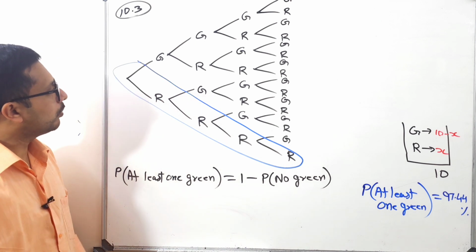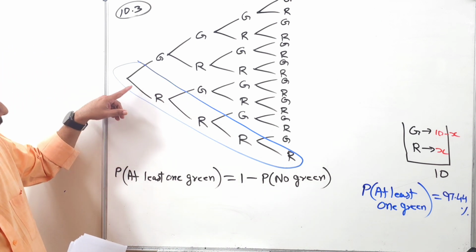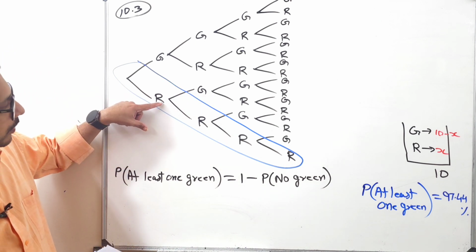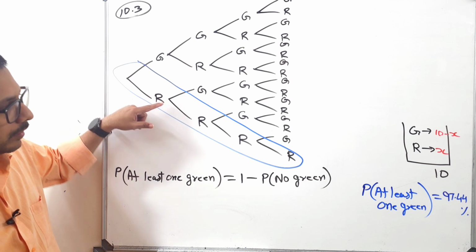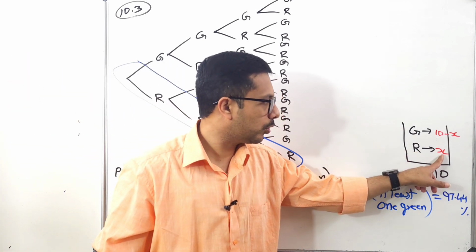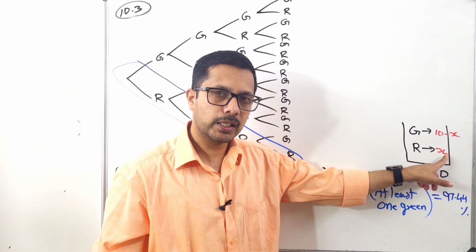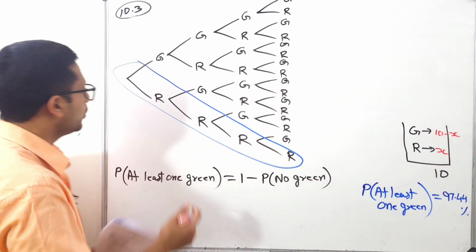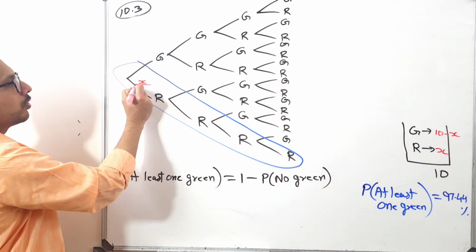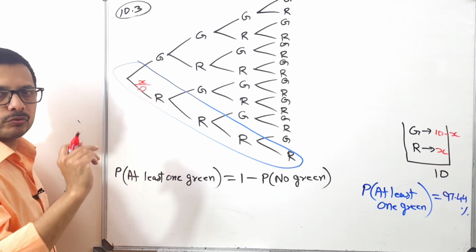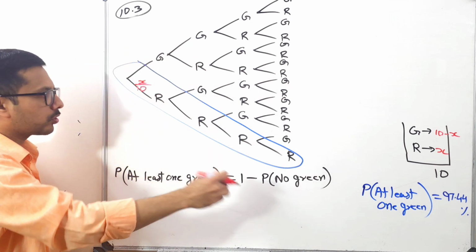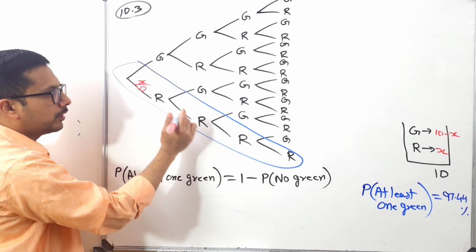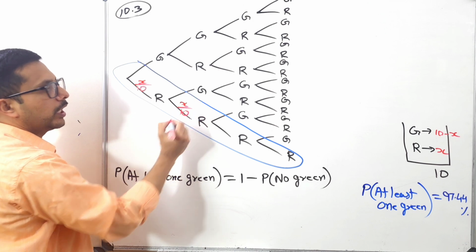Okay, so now look at this one. What is the probability to get a red? How many red balls, red sweets, are there? X. So what is the probability? X over 10. So probability of this one is X over 10. Don't forget the sweets is going to be put back. So what is the probability to get again red? X over 10. Am I right?